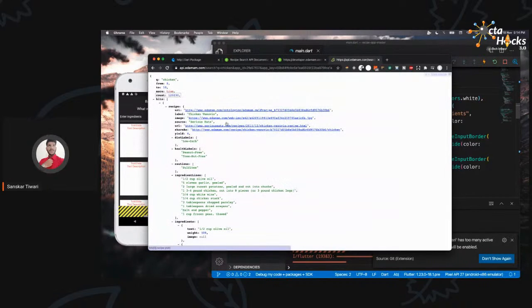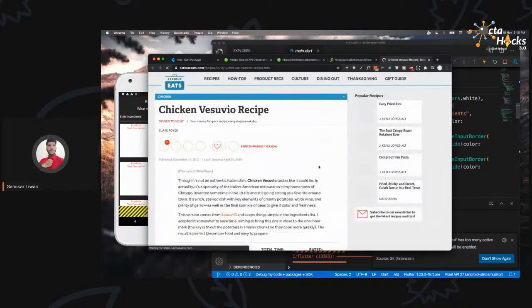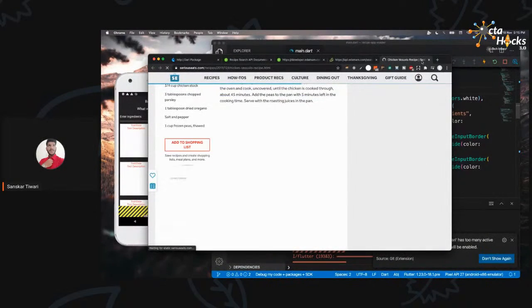But basically, the main thing we are going to show in the app will be this recipe part. You can see each recipe consists of this image. I can open up the image in a new page. As you can see, this is the image. I guess we searched for chicken, so that's what the image is for. They are also showing the source, and they are also showing the URL. So if you want to read more about the recipe, how we are going to make this, what the ingredients are and things like that, it will all be available in this URL.